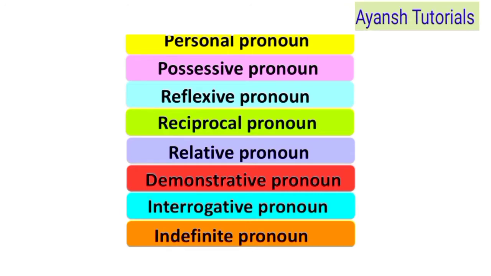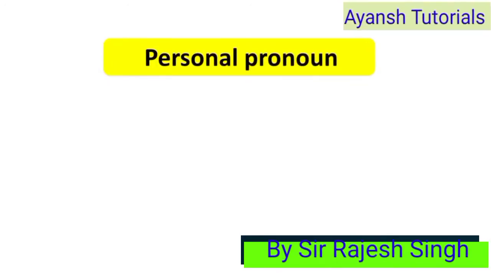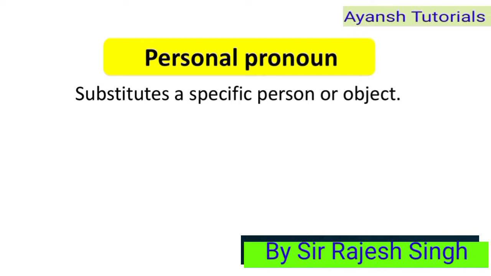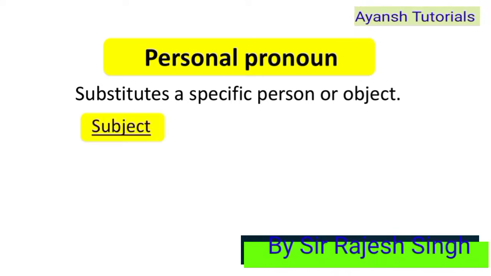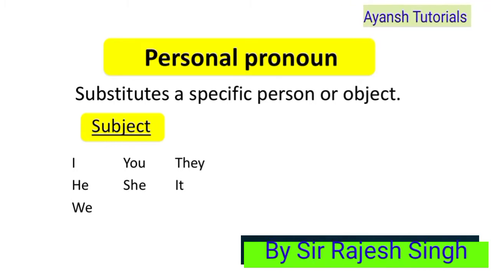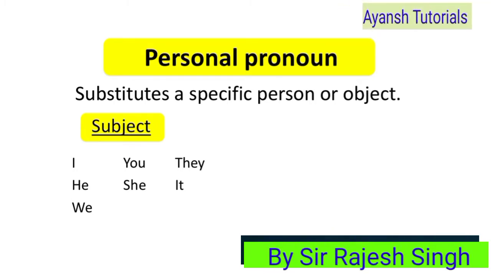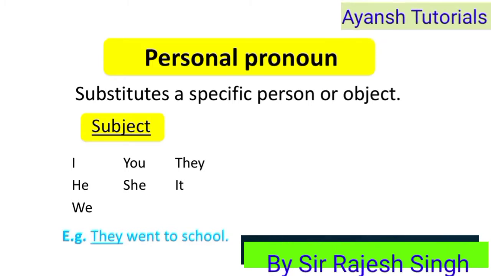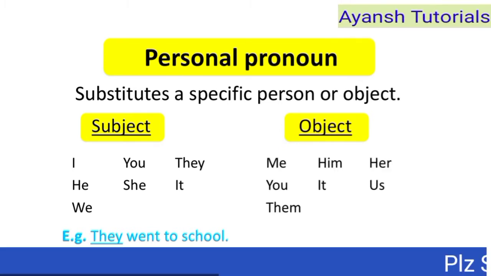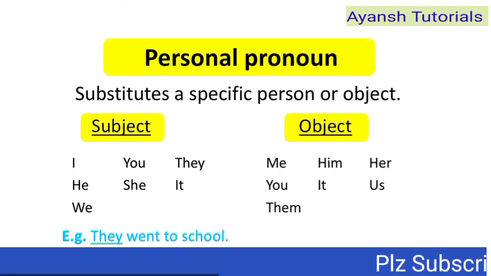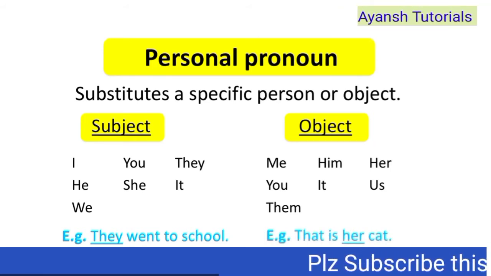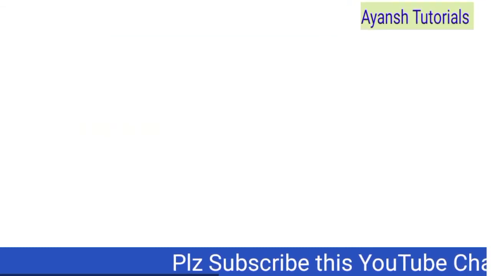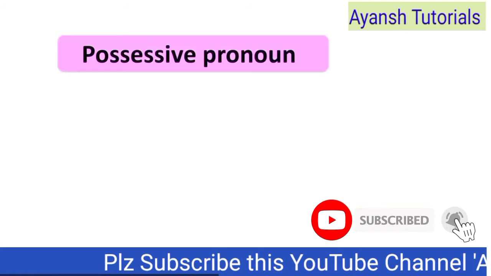Let's learn first, that is personal pronoun. Personal pronoun substitutes a specific person or object. Subject: I, you, they, he, she, it, or we. Example: they went to school. They are personal pronoun in the sentence. In objective case: me, you, them, him, it, her, us. That is her cat. In the sentence, her is object.